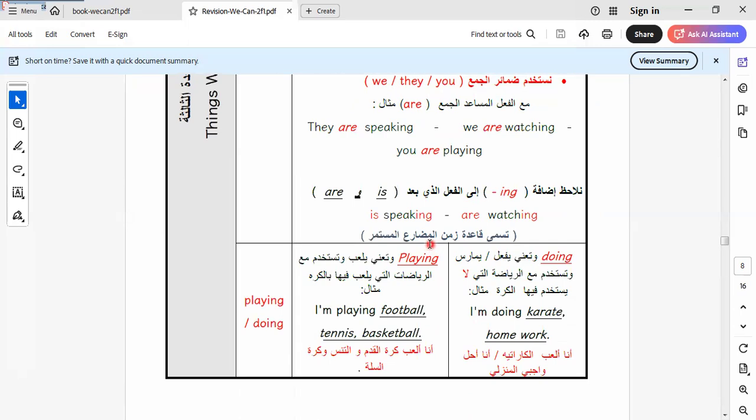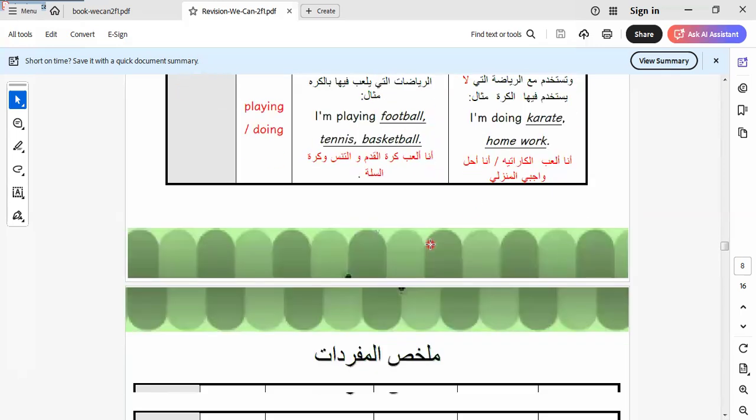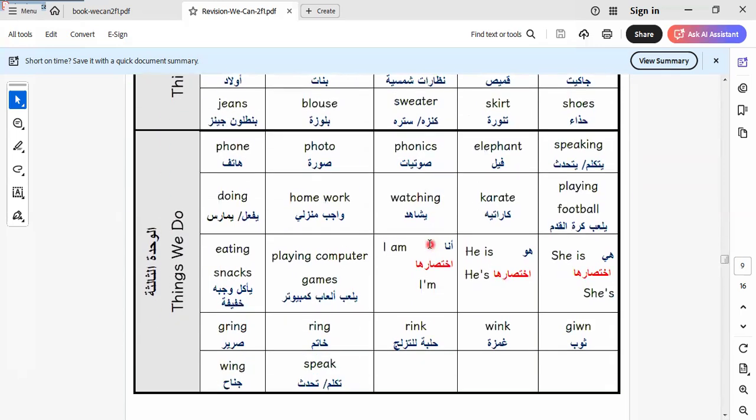I would like to revise with you the keywords of this tense. It will be now, at this moment, today. When we say look, listen, all these are keywords of the continuous tense.